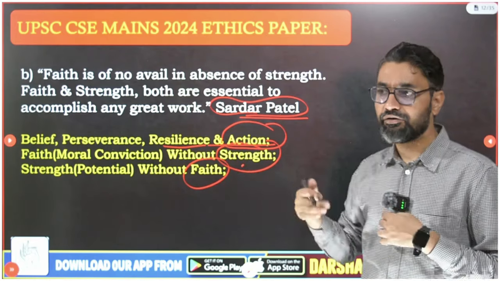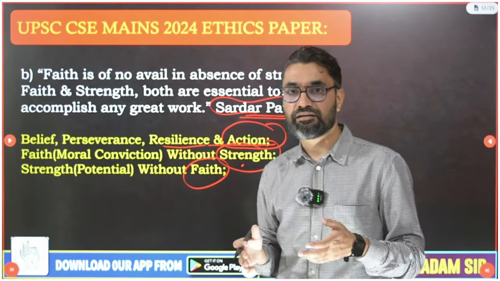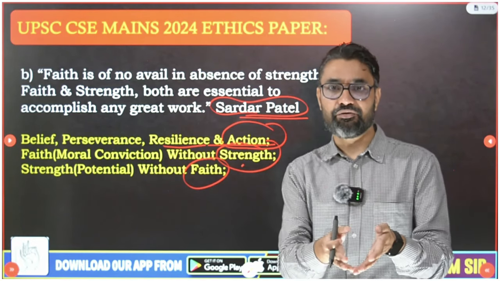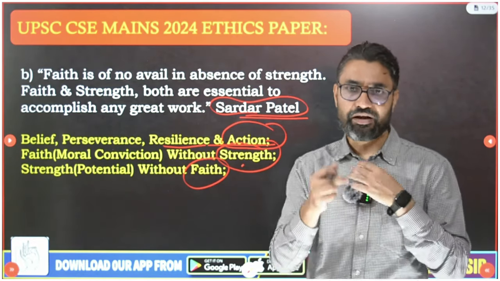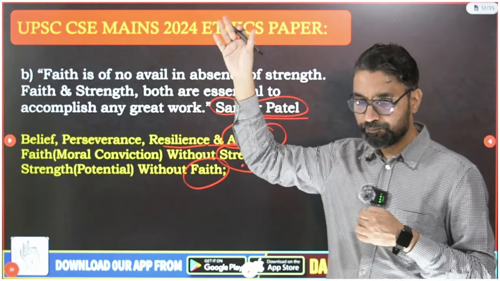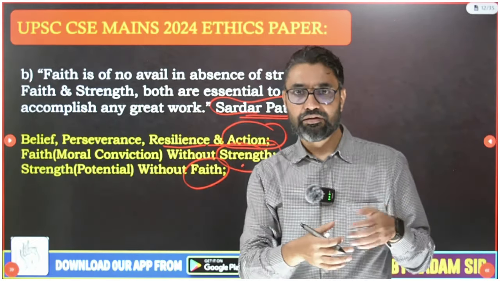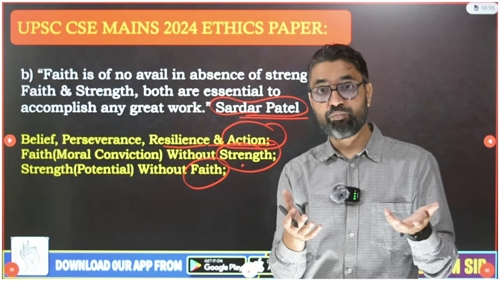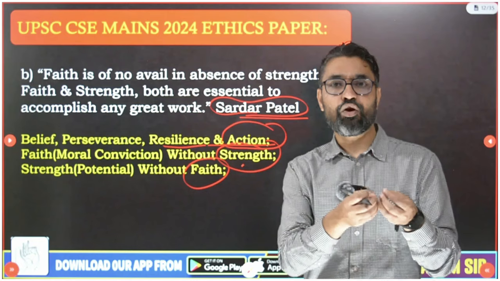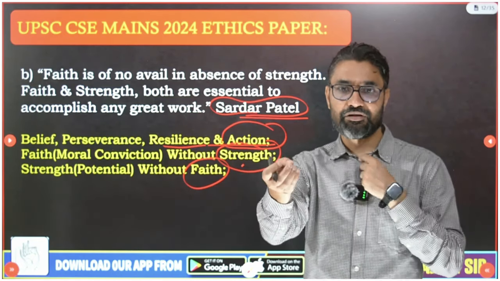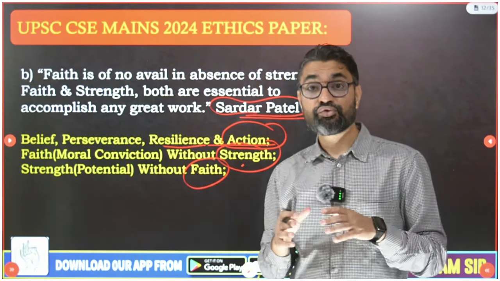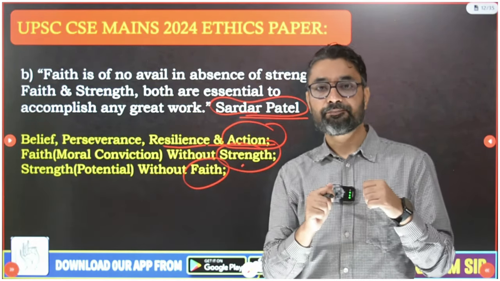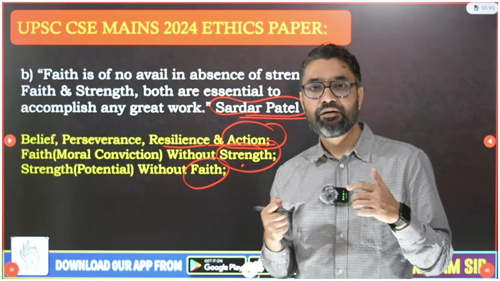Suppose you believe that animals should have rights, and you have finances, but you don't act on your moral conviction, it will be of no use. Just to give you an example, in Pune, during Eid, many Jain people who believe that killing animals is wrong, they have their moral conviction. They didn't want animals to get killed, so many Jain people stopped those vehicles and purchased those animals because they have financial strength also to purchase.